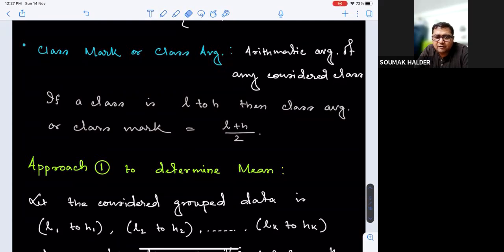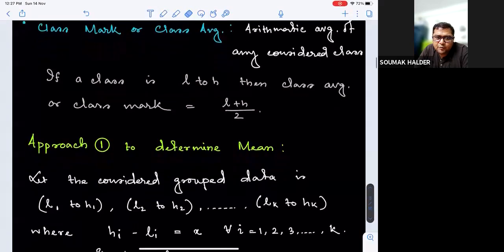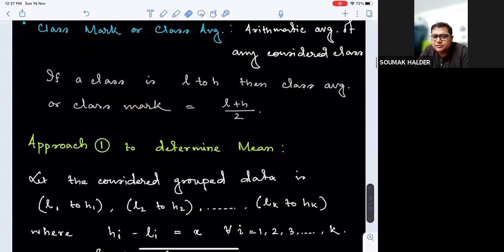So we are thinking of group data with K classes. We have considered this is uniform class length group data, so Hi minus Li is a fixed value X for i equals 1 to K. That means each class length is X.